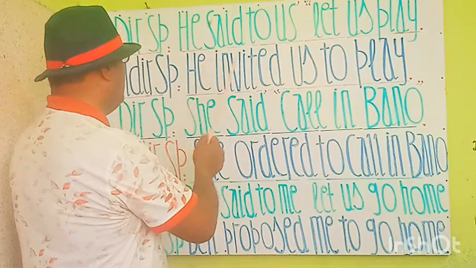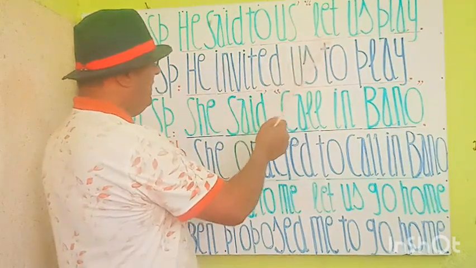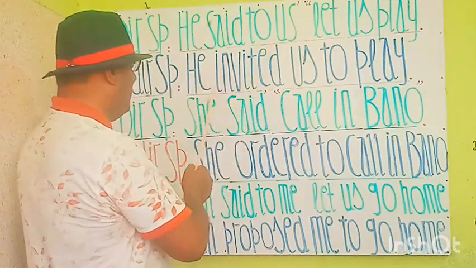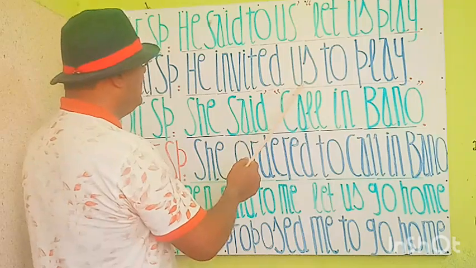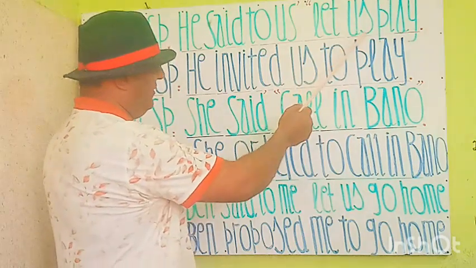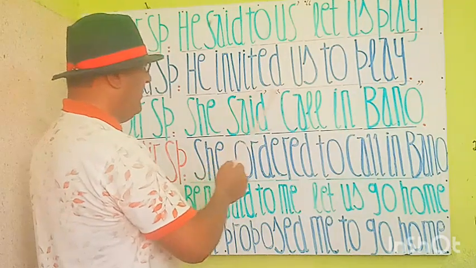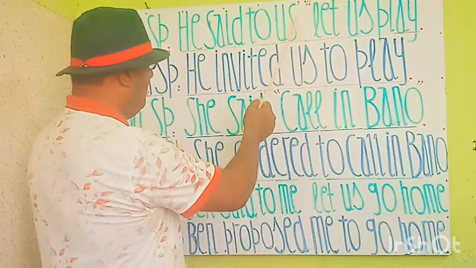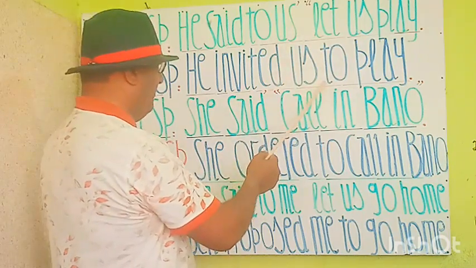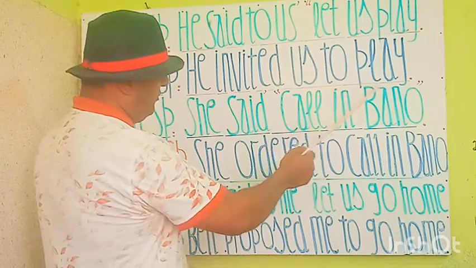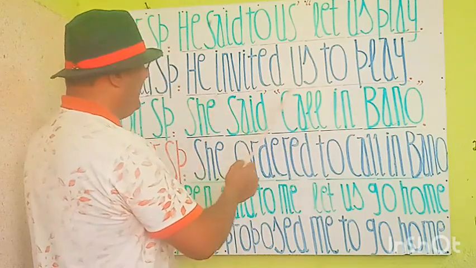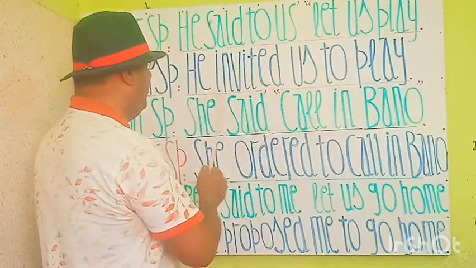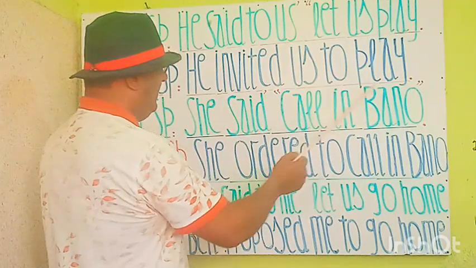Now by the rules, because he is offering us to play, "said to" is replaced by "invited". He invited us, because "us" is here, so it will stand as it is. We will add "to play" at the end. Commas will be removed, and we add "to" for the second part to connect both parts. So you see, he invited us to play.